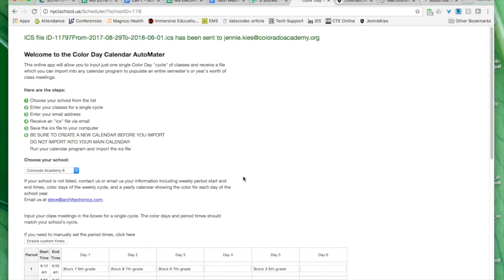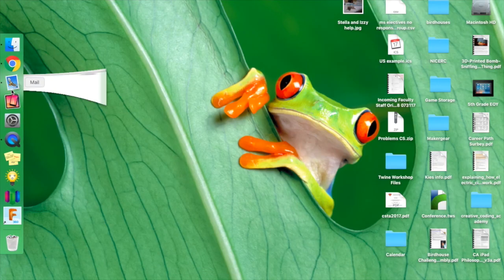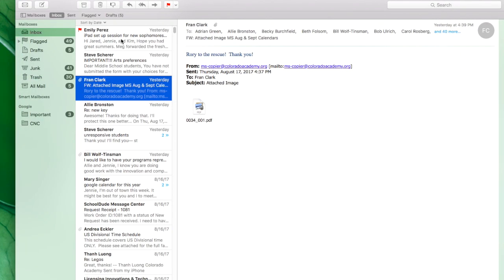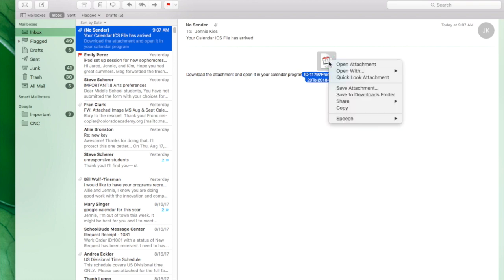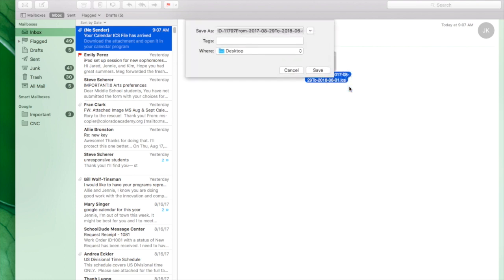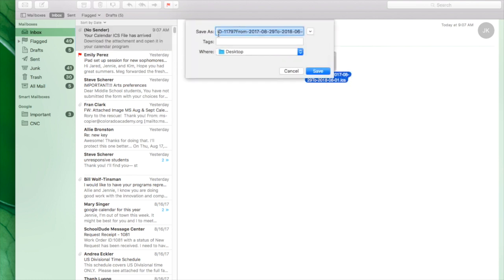Okay, it may take a moment for it to send the mail, but then you should be able to go into your mailbox. It will not have a sender, but the email title will be Your ICS file has arrived. When you get there, don't double click on it to open it. Instead, save the attachment and make sure you note where you save it and the name of it. If you want, you can change the name of it, but make sure that you keep the .ics file extension.